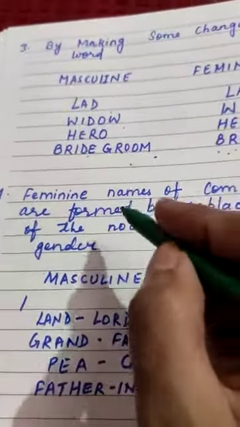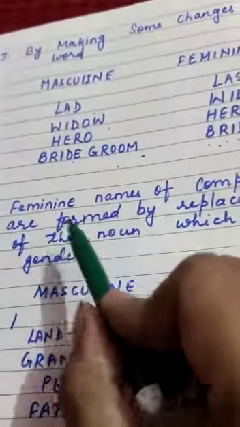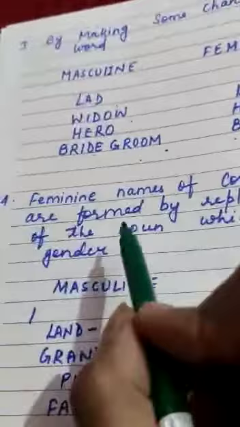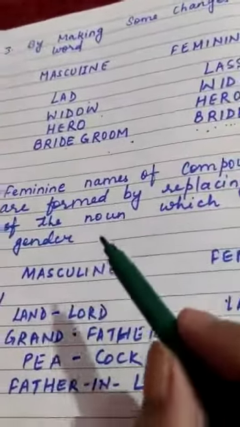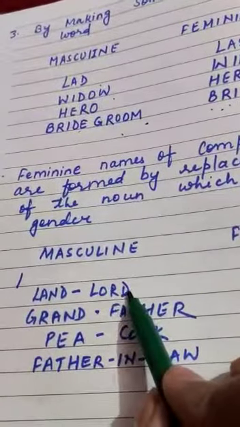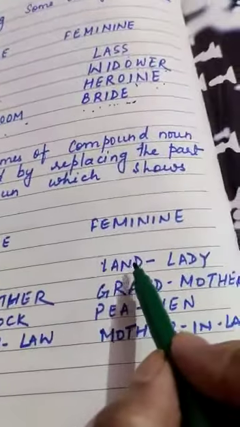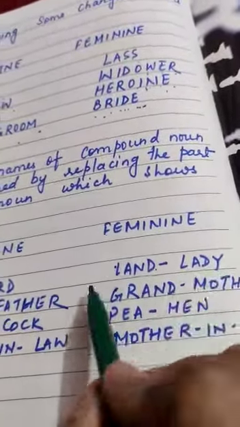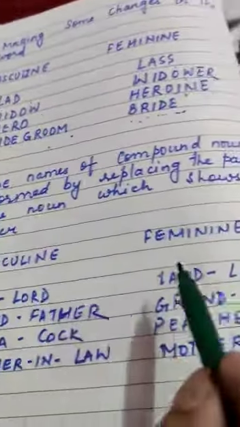Now the fourth one: feminine names of compound nouns are formed by replacing the part of the noun which shows gender. The first example: landlord, which changes into landlady. It is a compound word made up of two words, land and lord.